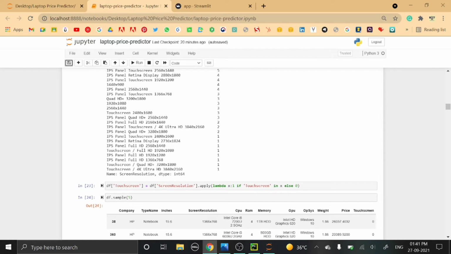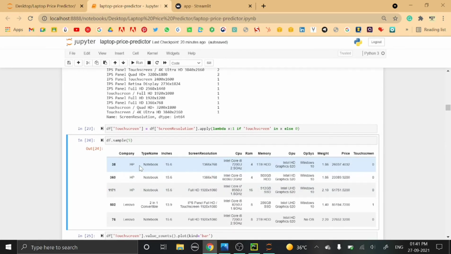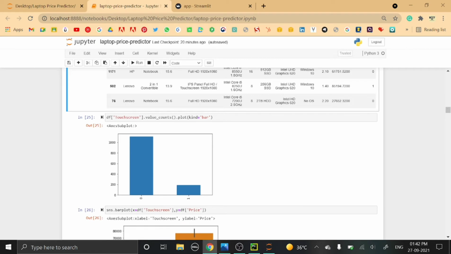and in touchscreen column I have applied a lambda function. So what this lambda function will do is, for example, here we have a company of Lenovo. So the laptop of this type is of touchscreen, because here in the screen resolution we are having this touchscreen word. So wherever this touchscreen word will be appearing, the value in the touchscreen column will be 1, else it will be 0.